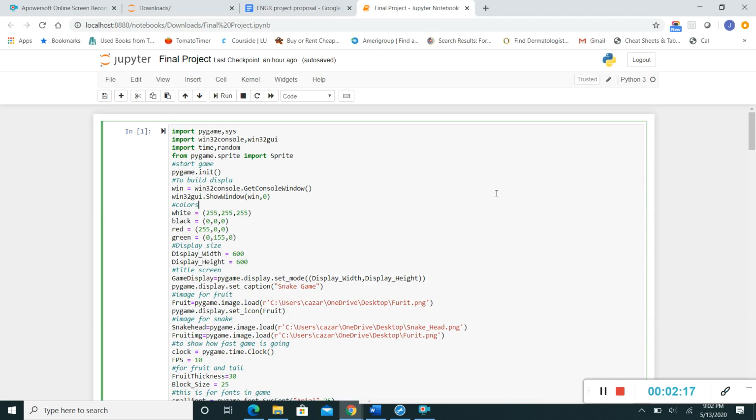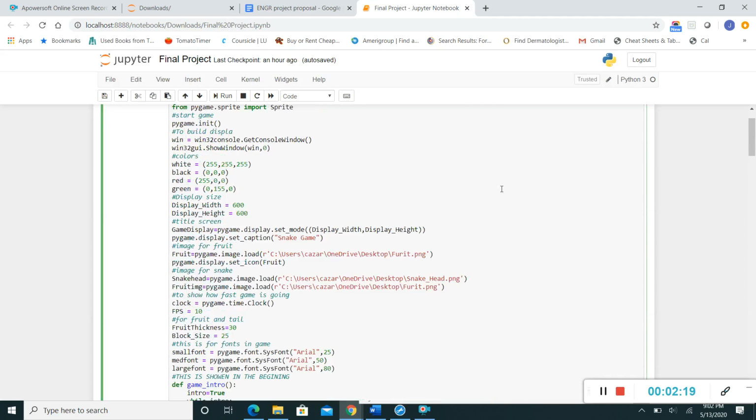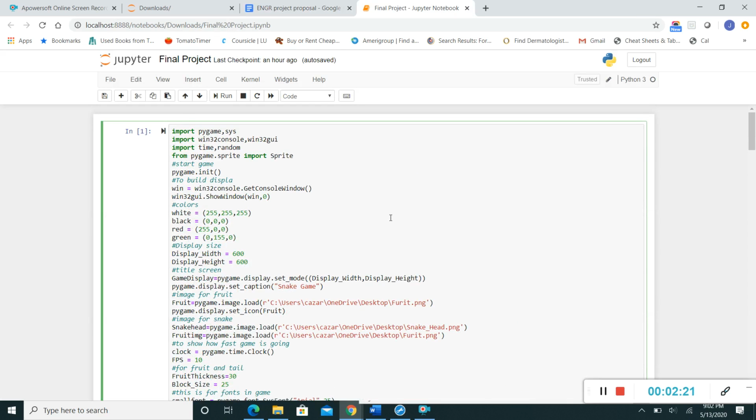So, this is my final project. It's not that long. One of the first things that I did is I imported all the modules that I needed. So I imported Pygame, SYS, Win32 console, Win32 GUI, time, random, Pygame sprite, and import sprite. And then I initiated Pygame. This is going to help start your game.